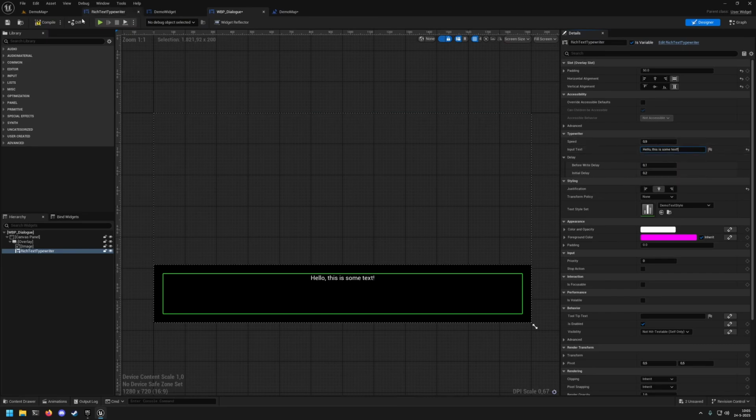So if I said hello, this is some text. If I hover over this, you can also see default text to be rendered on construct. If it is empty, no text will be rendered.